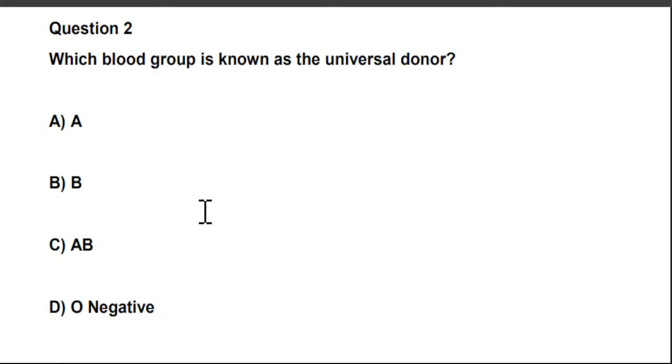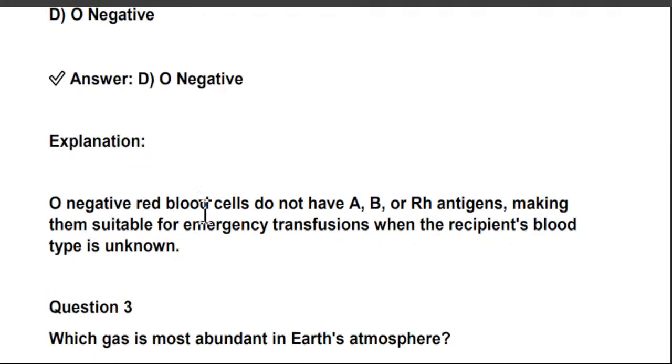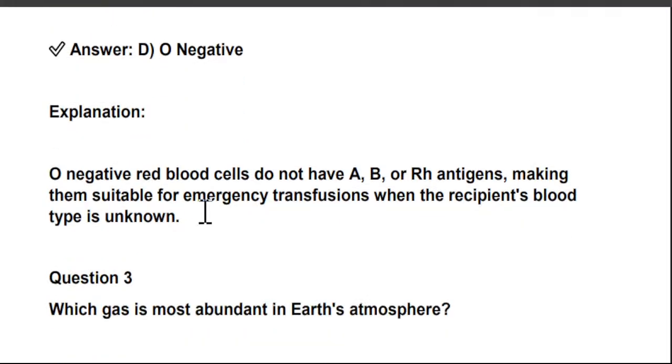Come on, tell me. Which group is known as the universal donor or universal giver? Option A, A. Option B, B. Option C, AB. And option D, O negative. So the right answer is D, O negative. Answer is option D, O negative.